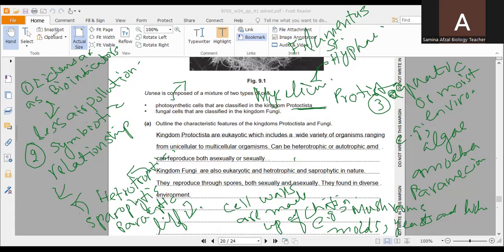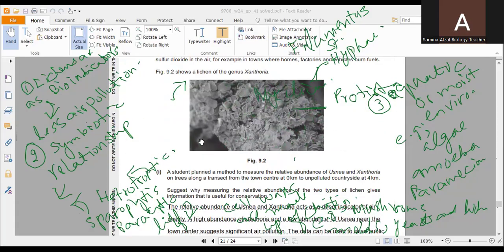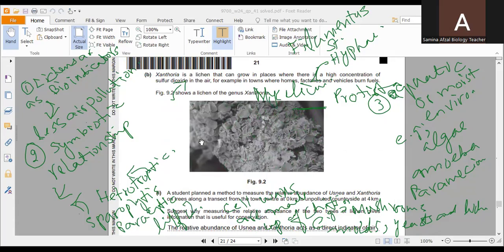So it is all about question number 1A. So next question is B, Xanthoria,